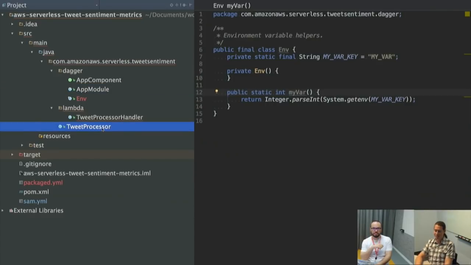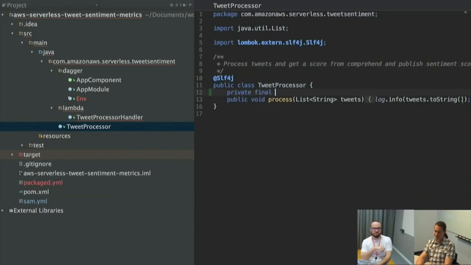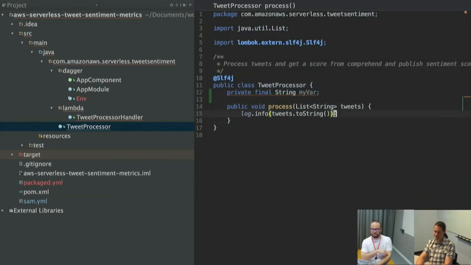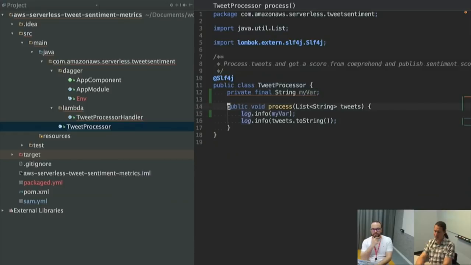So let's say I needed my var in this class. I would just create a constructor argument that takes my var in. Let's say I needed that for some reason. So it's final, which means that it needs to be passed in the constructor.